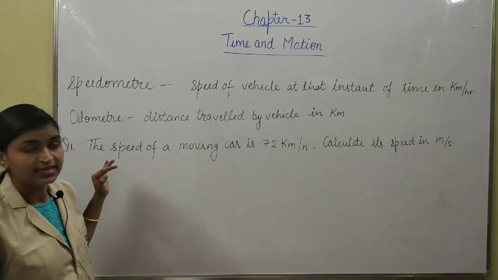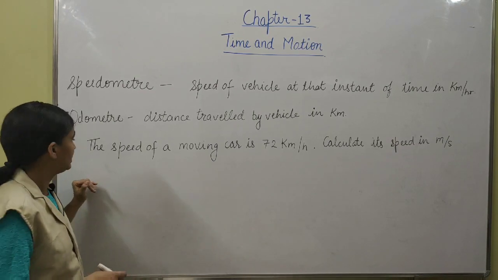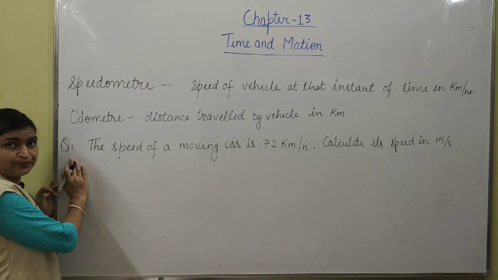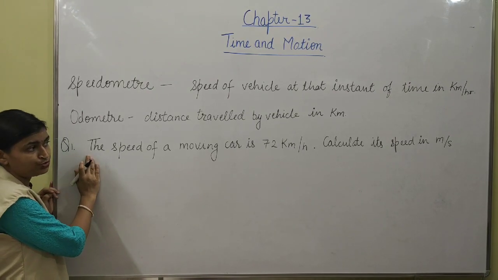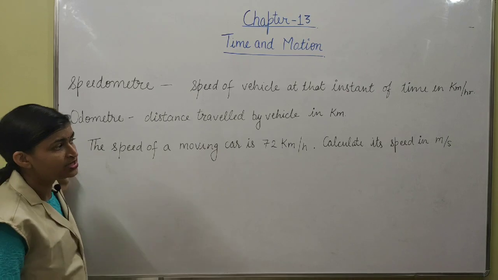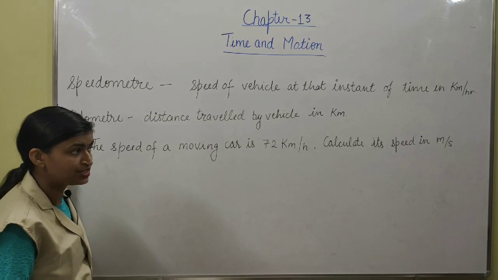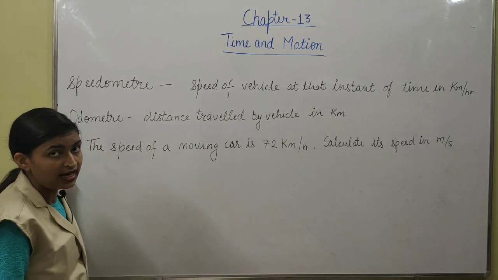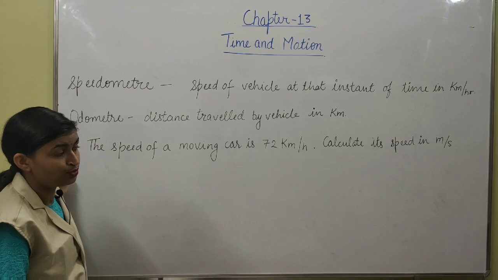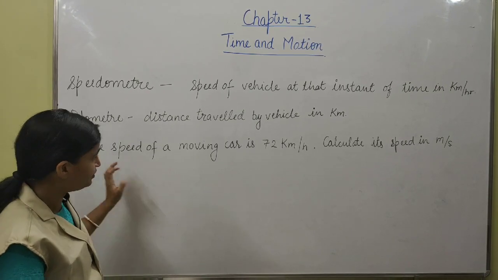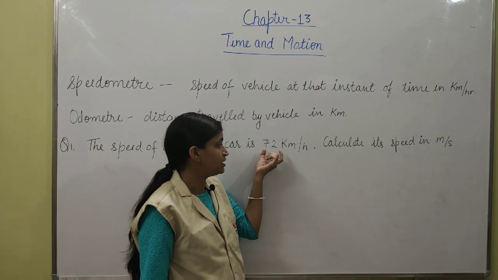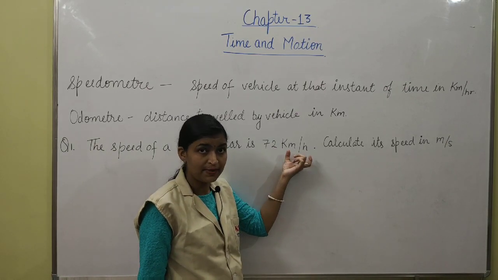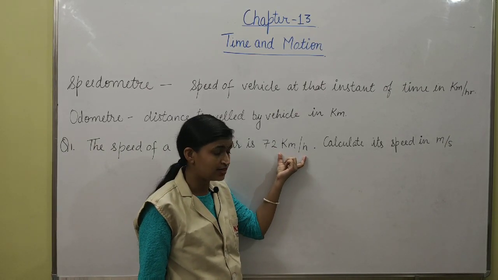Okay, now let's have one numerical. The speed of a moving car is 72 km per hour. Calculate its speed in meter per second. Again, in this question, what do we have to do? We have been given the speed in kilometer per hour, but we have to change the unit.